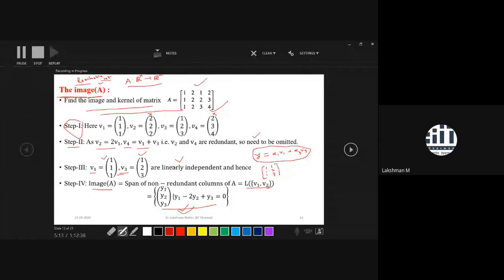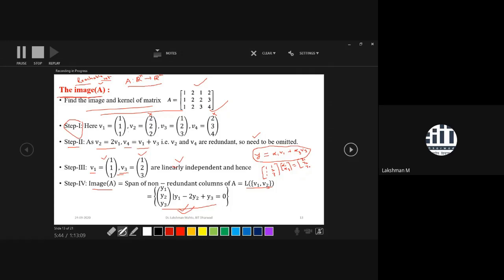You multiply it with alpha 1 and alpha 2, and y is a three-dimensional vector in the plane designed by V1 and V3. So definitely y will have three coordinates because V1 and V3 are having three coordinates. Call it, the first coordinate is y1, second coordinate is y2, and third coordinate is y3.